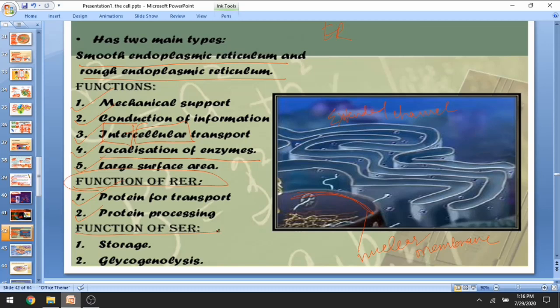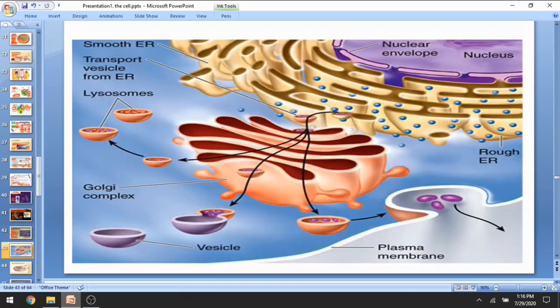The function of smooth endoplasmic reticulum is storage and glycogenolysis: storage of these proteins and help in generation of energy molecules from biochemical reactions. So these are the functions of the endoplasmic reticulum.